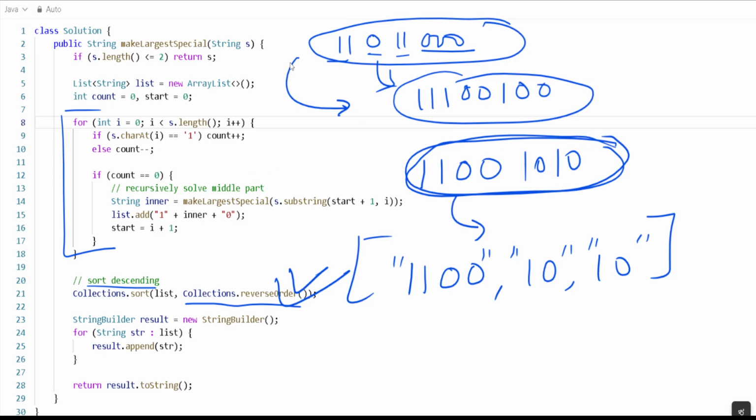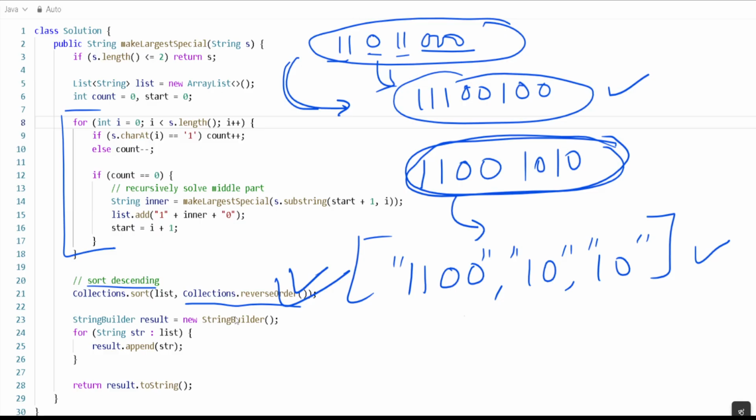Because this was a balanced substring, a special substring, you got it completely. But in this case you will not get that, because the inner substring can be different. If it is not balanced, you will get the split thing, right? So you may get it like this. So this sorting step, when we do a Collections.sort, is the magic.